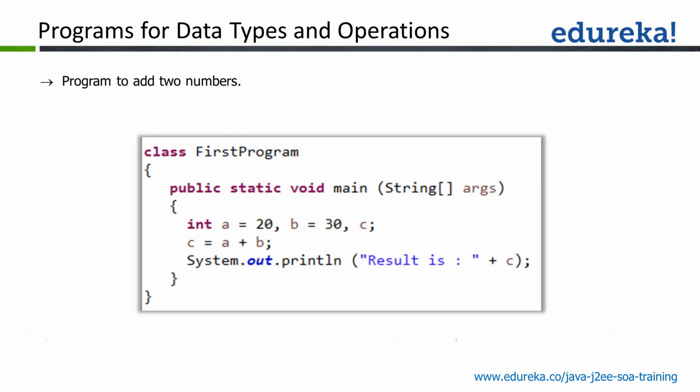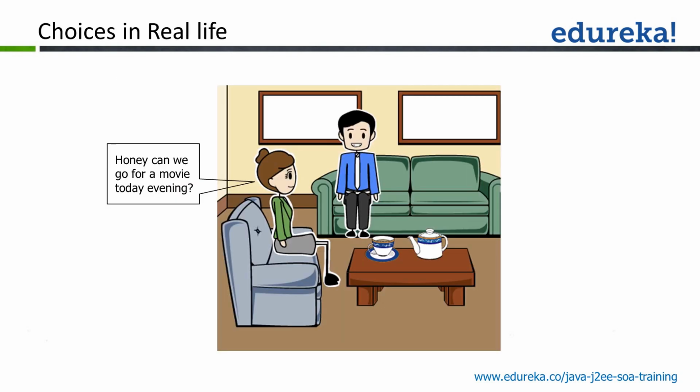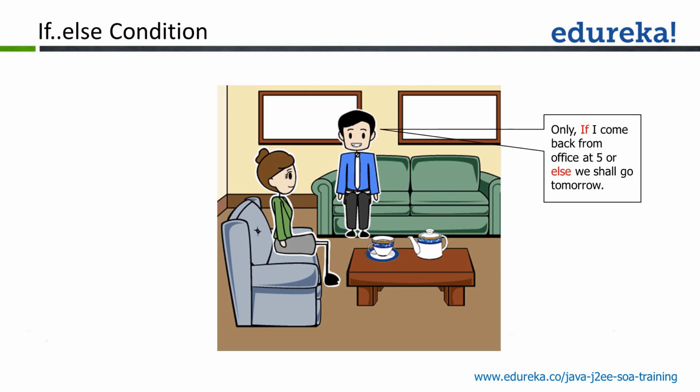Alright, so this is one small program showing how we can add two numbers. Now we're gonna come up with what is meant by choices in real life. This is like husband and wife. Honey, can we go for a movie today evening? The wife asked the husband. Only if I come back from office at 5, or else we shall go tomorrow.